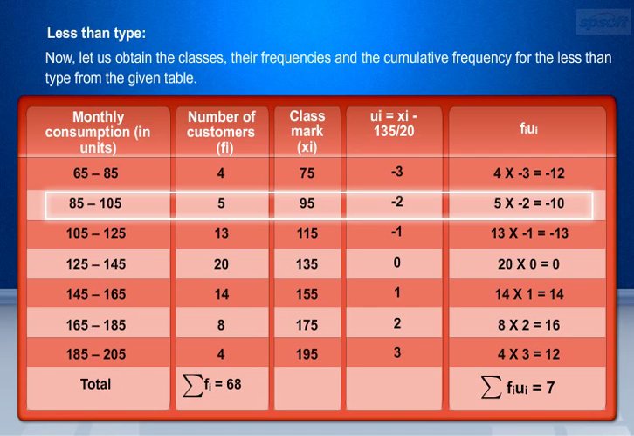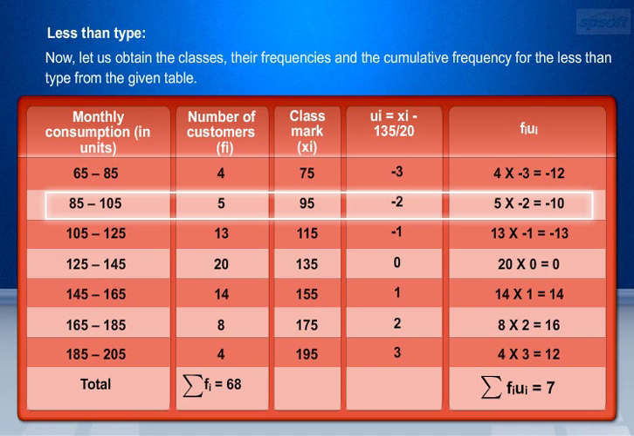Let us consider class interval 125 to 145. Here, xi equals 135. Then ui equals (135 minus 135) by 20. This implies that ui equals 0. Now fi ui equals 20 into 0, since fi equals 20. This is equal to 0.